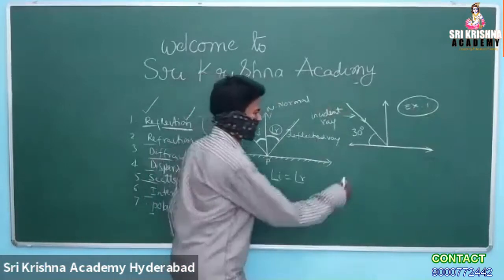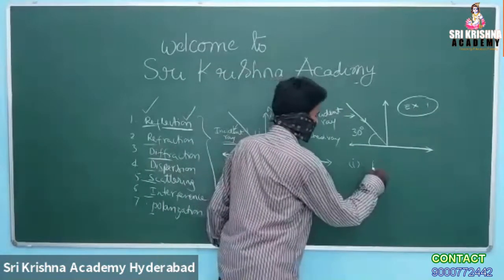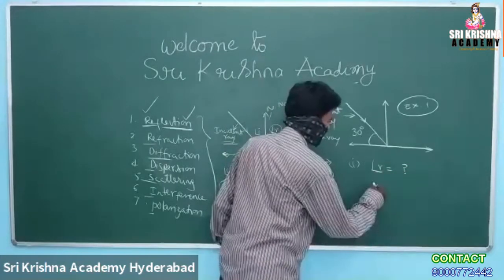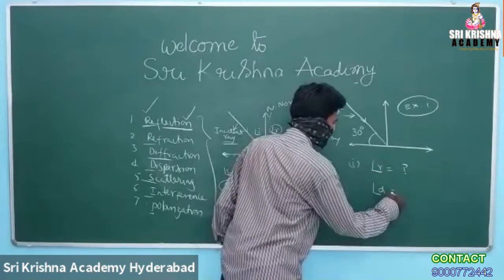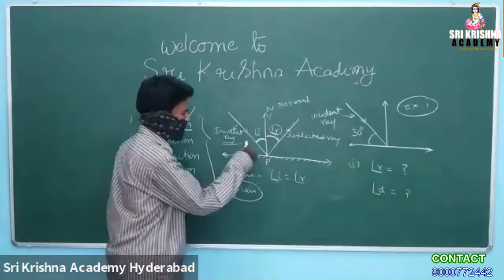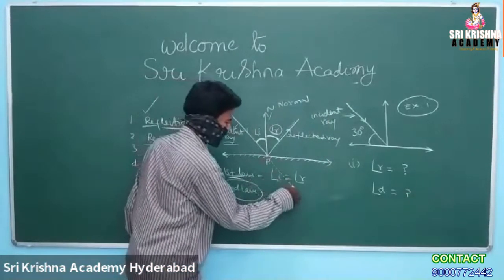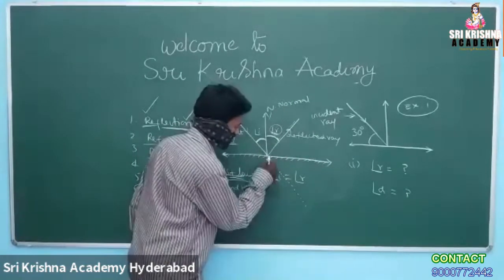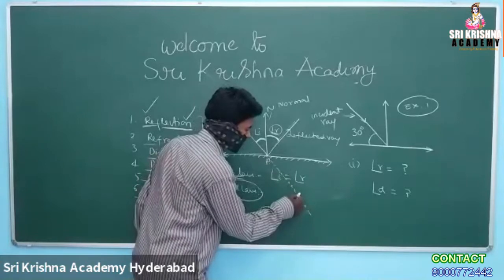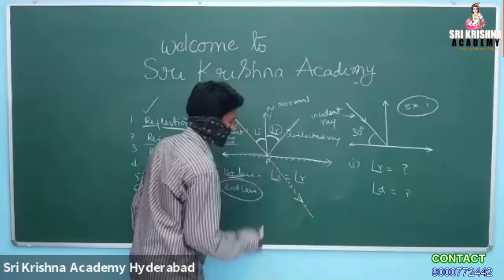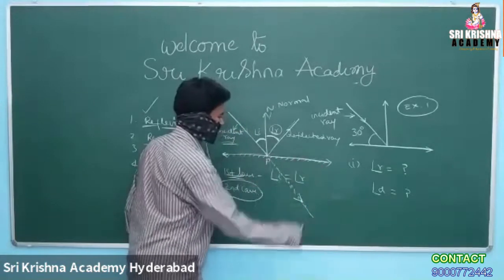The first question is, what is the angle R? And what is the angle D, the angle of deviation? In the absence of this shiny opaque material, this light ray would have gone in this direction.